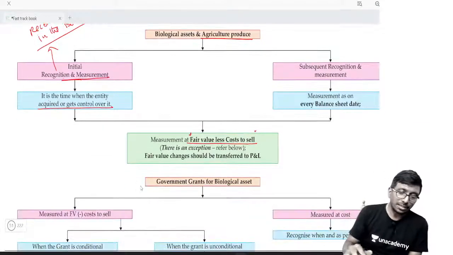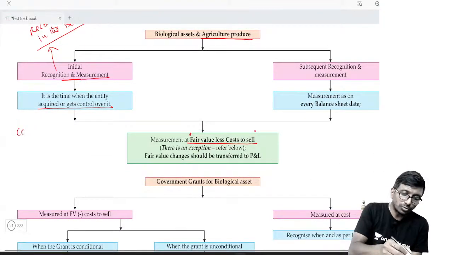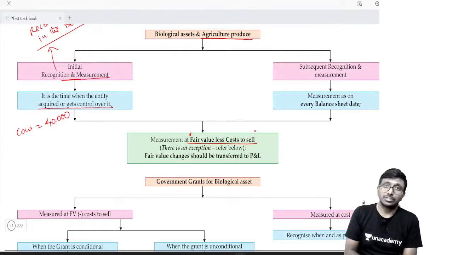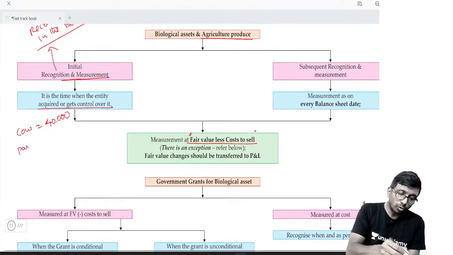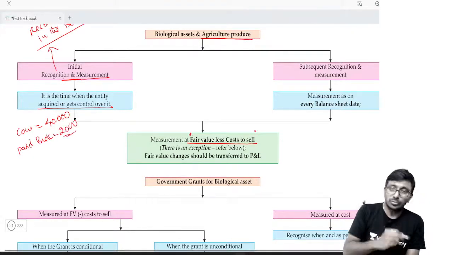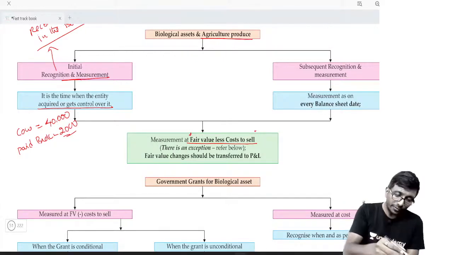I'll give you a small example. Suppose you bought a cow in the market. How much? Sir, this is 40,000 rupees I bought it. Okay, good. But sir, I have paid some brokerage also. How much brokerage did you pay? This is equal to 2,000 rupees. If I total these two numbers, this is called cost.